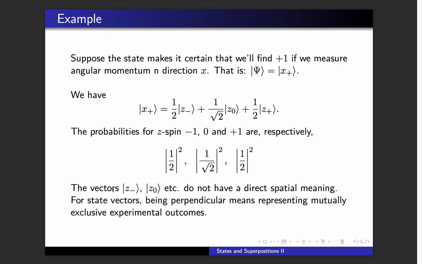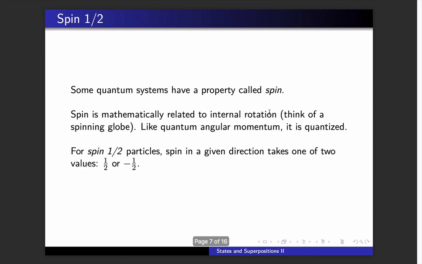Now, I caution you, as we've talked about before, that these vectors don't have a direct spatial meaning. We can't think of state vectors as representing directions in physical three-dimensional space. They have a more abstract meaning. They go along with possible outcomes of an experiment, and they're related to probabilities. But now we're going to go on to a different example, and we'll take a pause here because this example introduces a new feature of quantum states that you might not have expected. So back in the next part of the lecture with the example of quantum spin half.